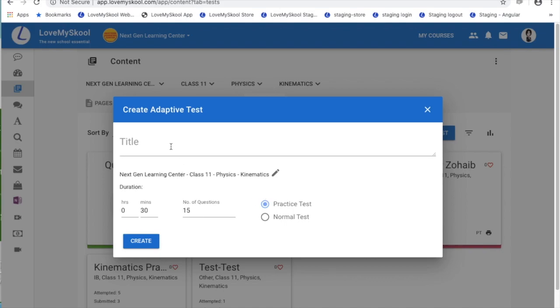Now when you do an adaptive test, you just give the number of questions and the time. The system will automatically personalize that test for every student. Based on their answer to an earlier question, the next question will get decided by the system. So this will ensure that you will be able to engage all kinds of students.